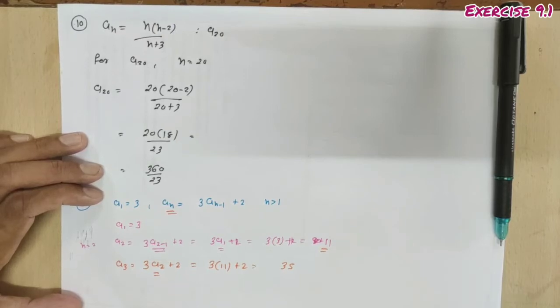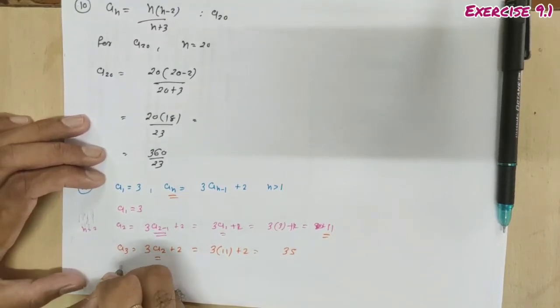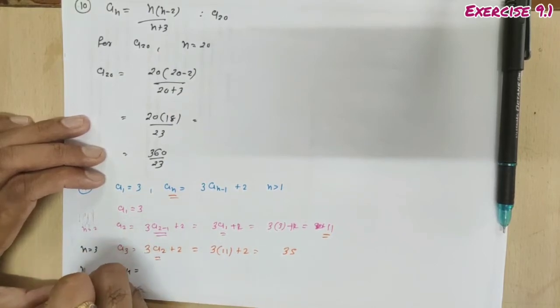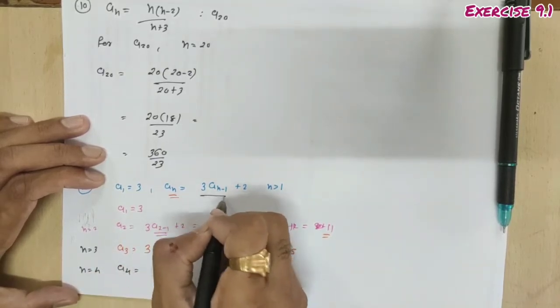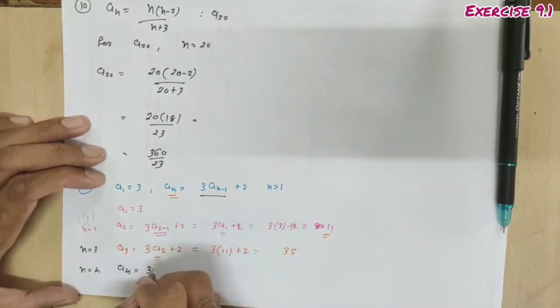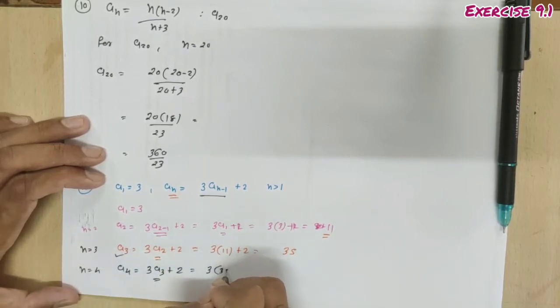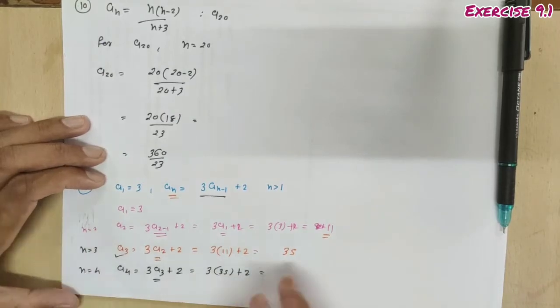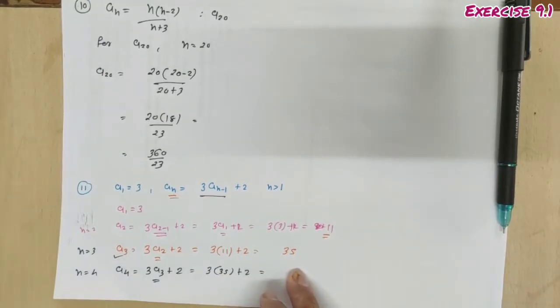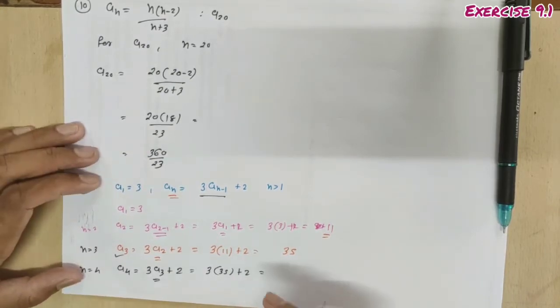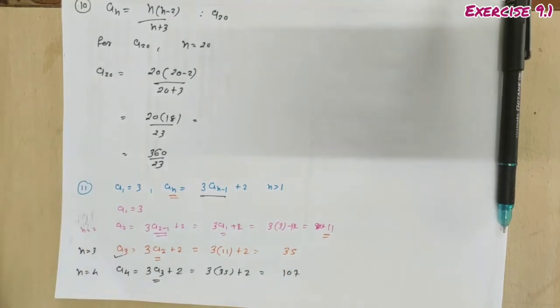Then you have to find a_4. Here you put n equal to 3, here you put n equal to 4. So a_4 is 3 a_3 plus 2. 3 a_3 is 3 into 35, which is 105. 105 plus 2 is 107. Clear students?